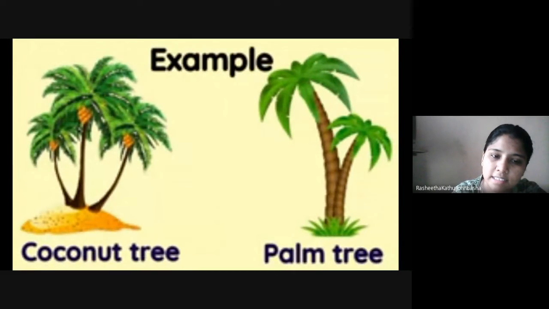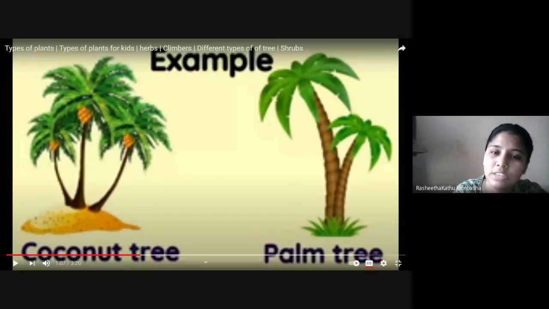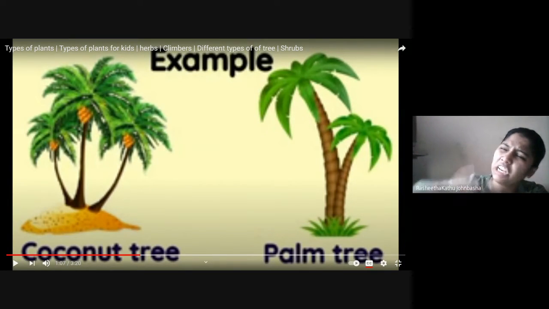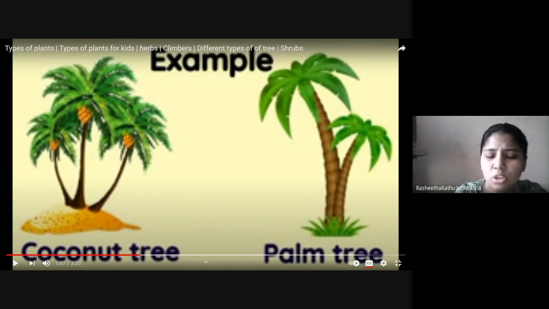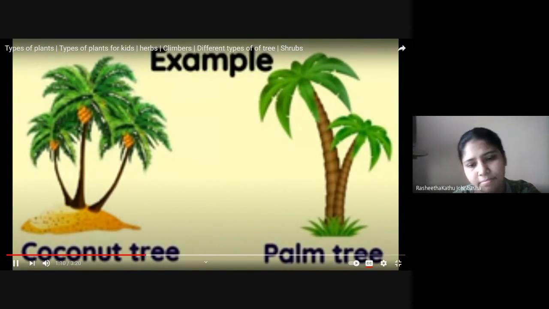However, few big trees do not have branches. Yes, some trees do not have branches. Examples are the coconut tree and palm tree. They have only a lengthy trunk, with no branches.